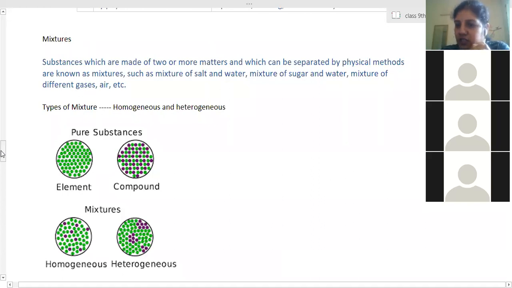Like acid and water, we cannot say which part is acid and which is water. Or a lemonade: can you say this part is lemon juice, this part is water, this part is sugar? They are mixed so uniformly that by naked eyes we cannot see the components of that solution. Those we call homogeneous mixtures. And where we are able to see the components clearly, those we call heterogeneous mixtures.